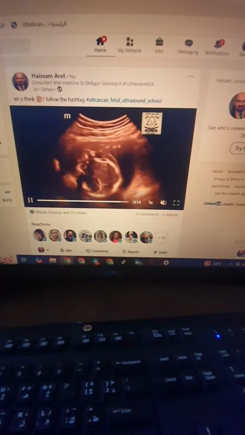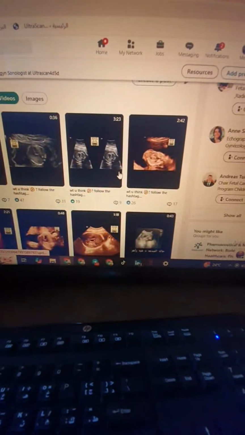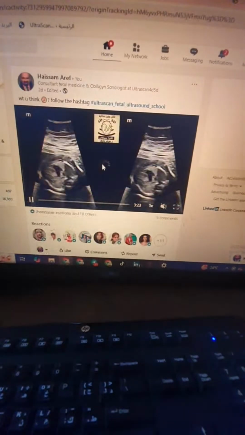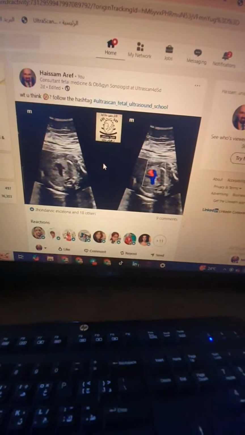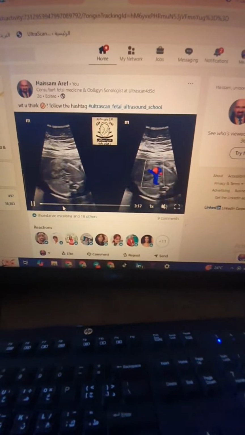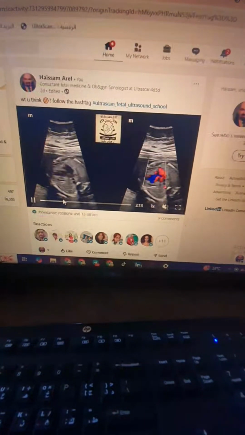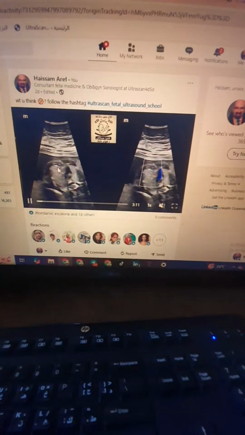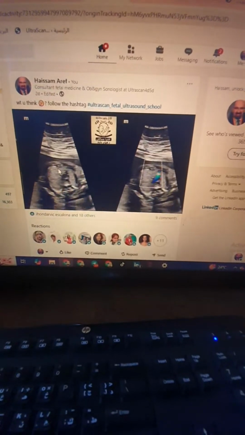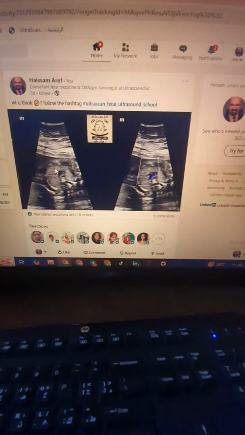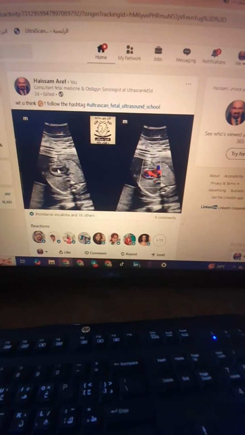Yes, let's go back to our fifth case for this week. The fifth case for this week was also another case of hypoplastic right heart syndrome. But hereby you did see very good the three vessel view. The right side of the heart is small. The left side of the heart is apparent.